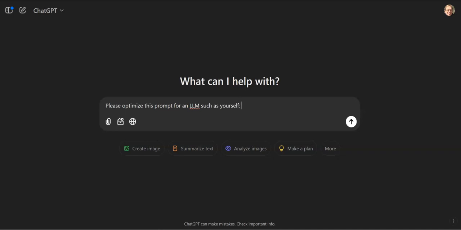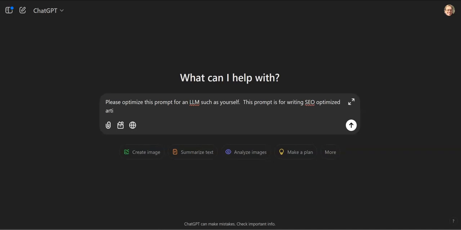And let's add a little bit more here. This prompt is for writing SEO optimized articles. That way it gives it some information.